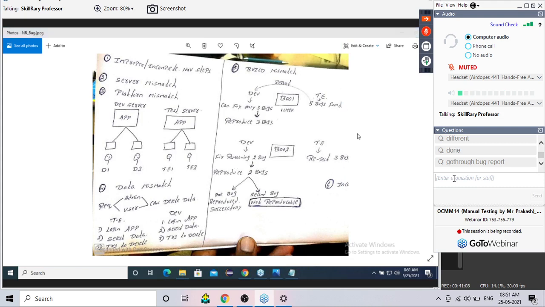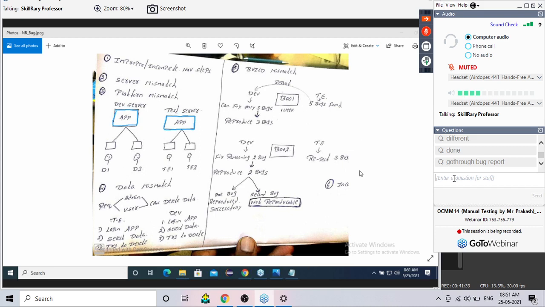Now everyone knows that generally developers are given one development server. Every developer will be given one development server, and test engineers will be testing in the test server. Whatever application is there in the development server and test server, is the application the same or not?